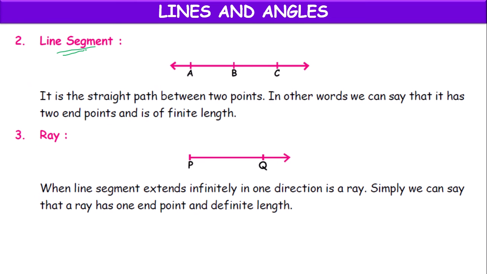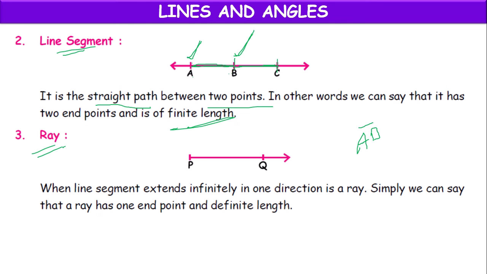Next, line segment. A line segment is a straight path between 2 points. Here, A is a point, B is a point. So, this is the AB line segment. It has 2 endpoints. At one end we have A, at another end we have B. Its length is fixed. If you take these 2 points, BC is another line segment. Line segment length will be fixed. It will have finite length.